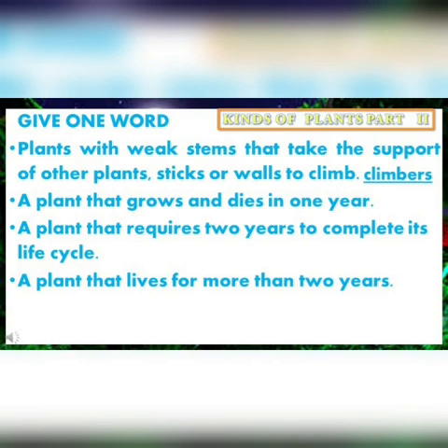A plant that grows and dies in 1 year. Annual. A plant that requires 2 years to complete its life cycle. Biennial. A plant that lives for more than 2 years. Perennial.